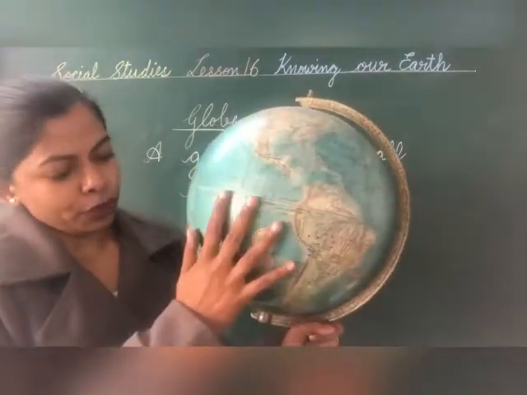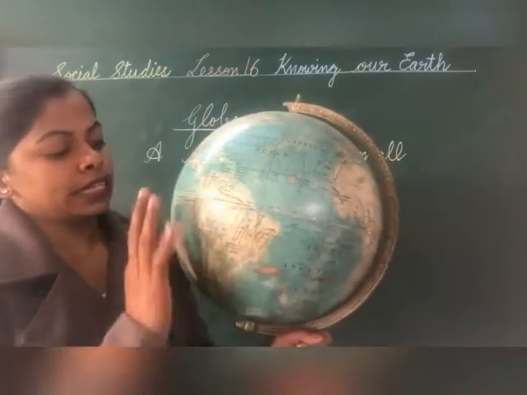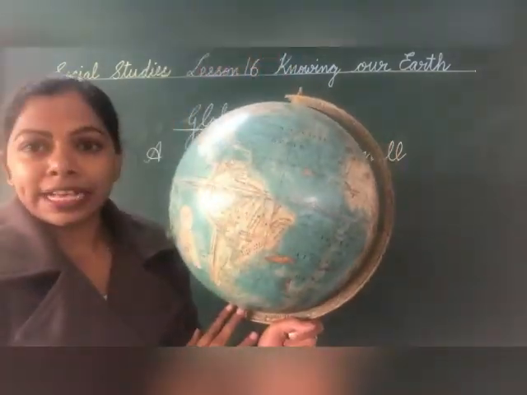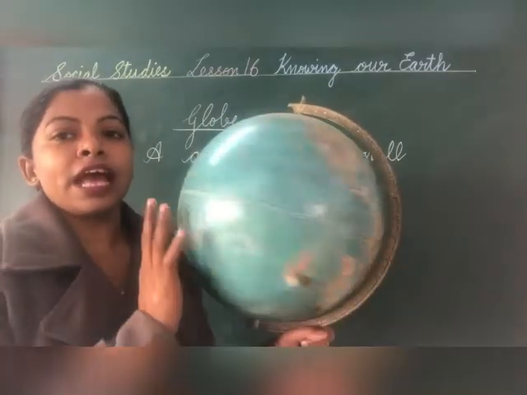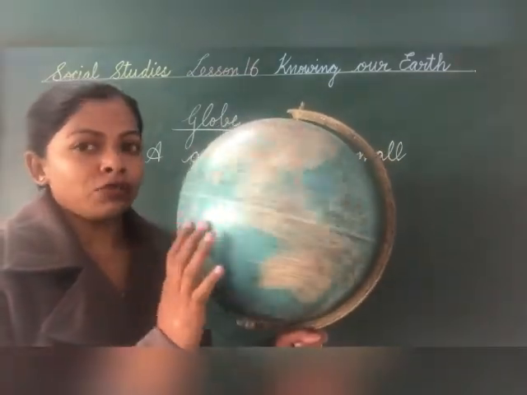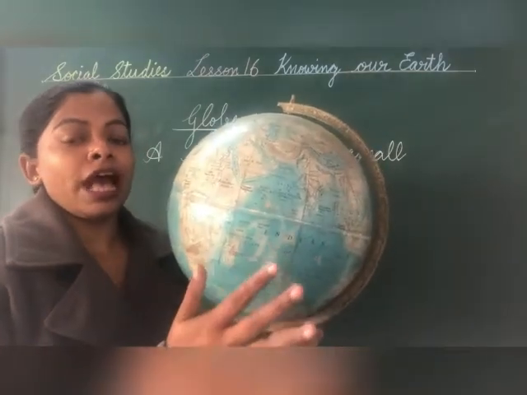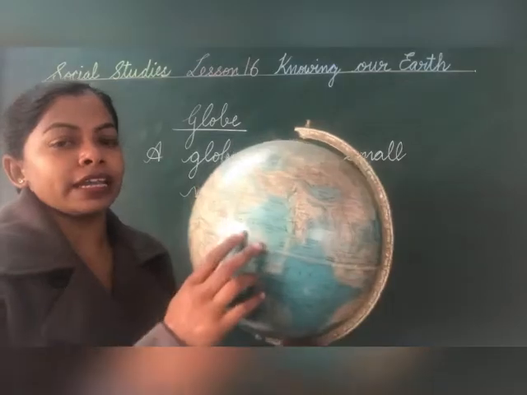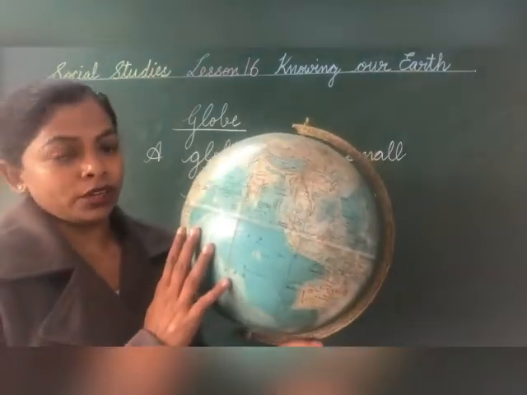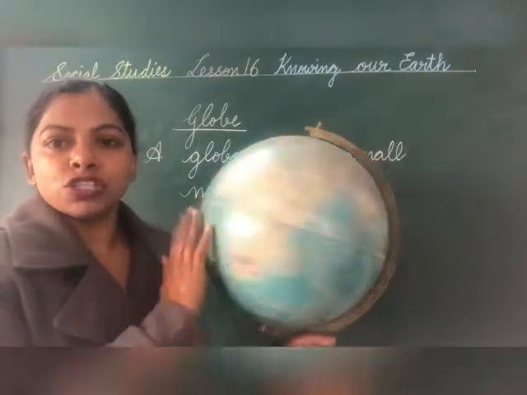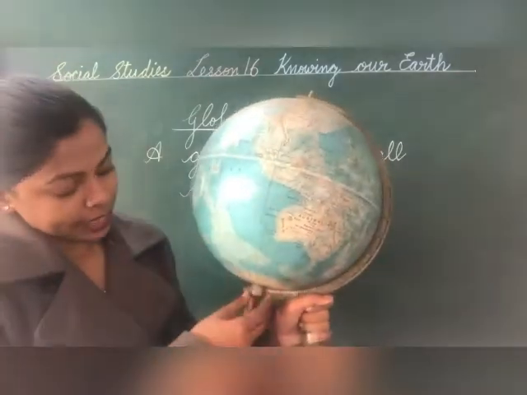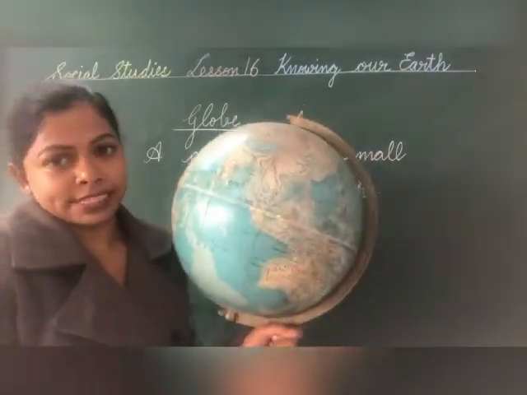Okay. Children, globe is tilted on its axis and it rotates on its axis, and when it takes one round it is called rotation, and when it moves and takes one round of the sun it is called revolution. Okay. Now children, just see. The same way Earth also moves. It is a little tilted on its axis.